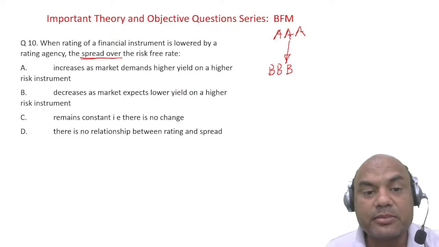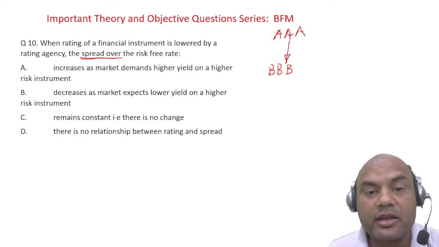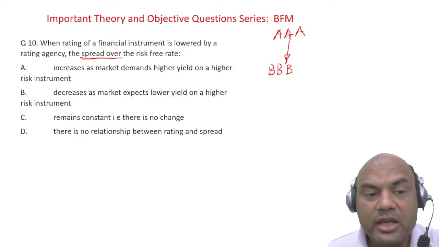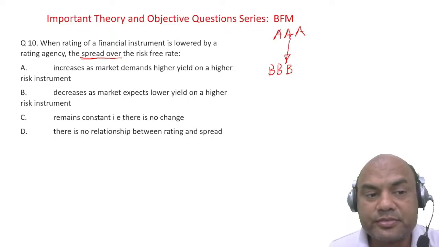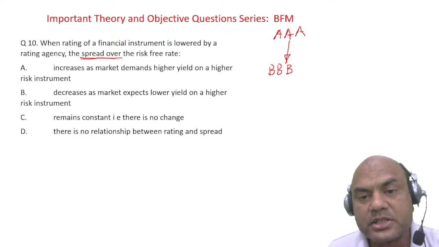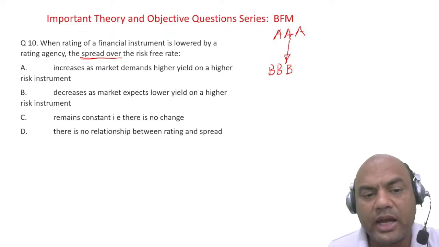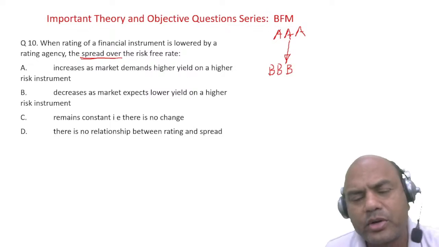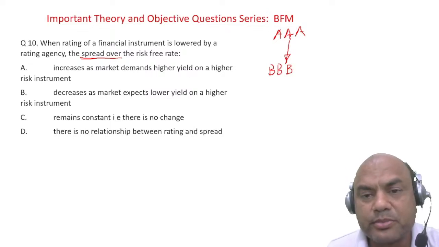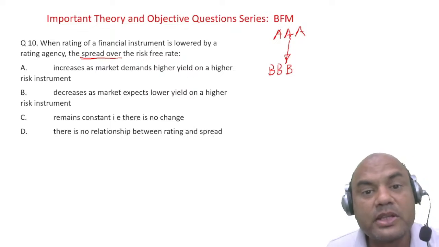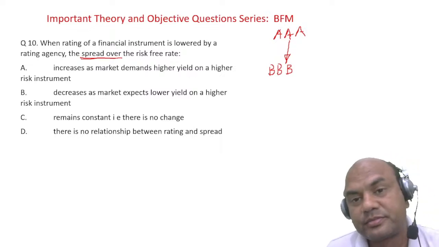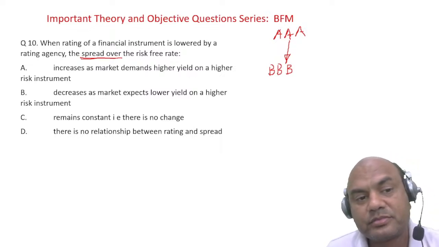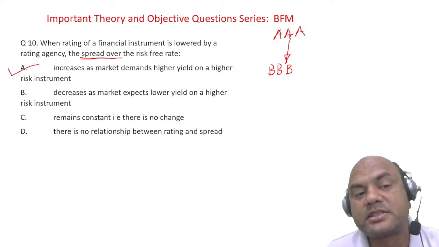It increases as the market demands higher yield on higher risk instruments, decreases as the market expects lower yield on the higher risk instruments, remains constant, no change, nothing will happen to this, and there is no relationship. Very, very, very important question. You guys must follow this and must be able to think over it. So what is the answer now? Think. The answer is A, increases. Many of you have written this decreases, but it increases.